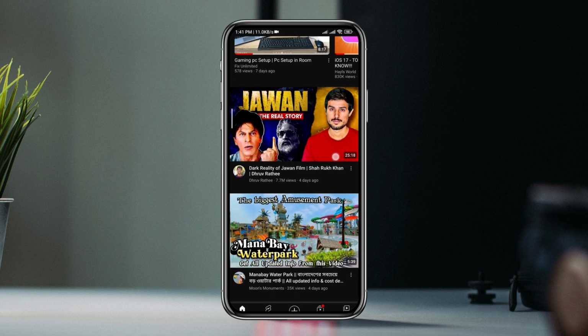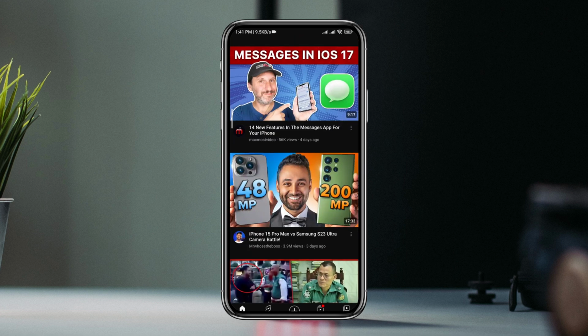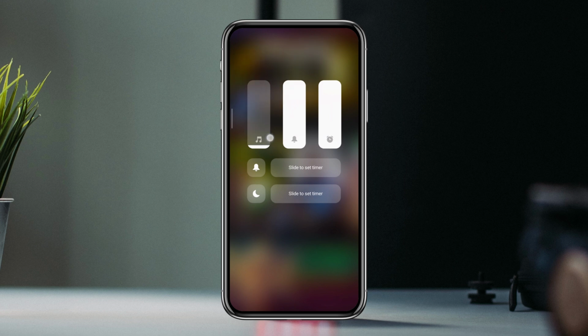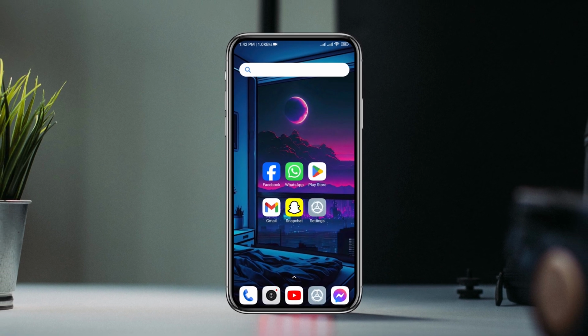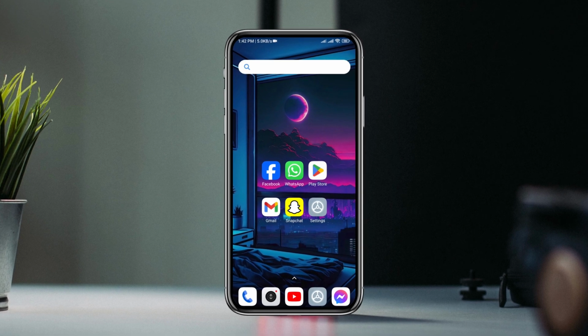I am going to show you the sound problem on any Android device. Sometimes your phone media sound is not working on any Android device. You play any video from your phone but the sound is not working properly. So don't worry, in this short video you will fix all the sound problems on your smartphone. So let's see how to do it.